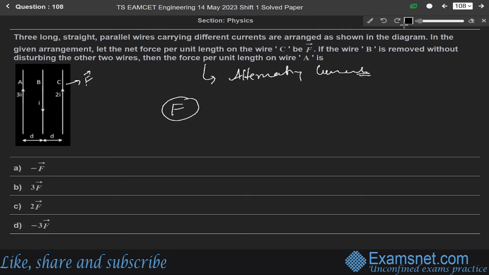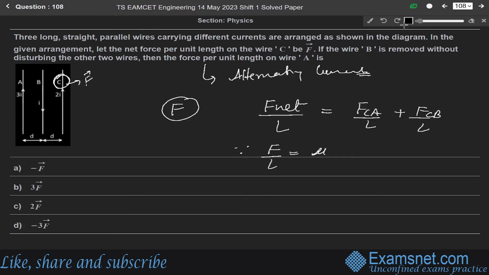Now let us first calculate the net force on C. The net force per unit length will be the force on CA per unit length plus the force on CB per unit length. So F over L will be equal to mu naught over 4 pi, 2 I1 I2 over R, where R means the distance D.